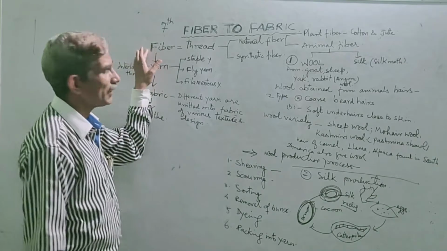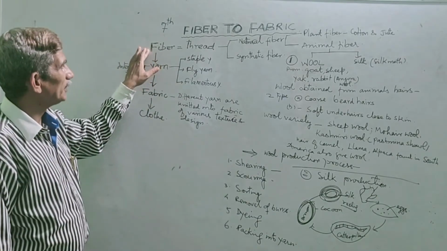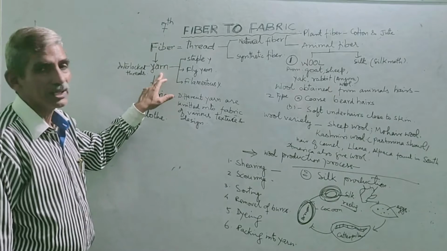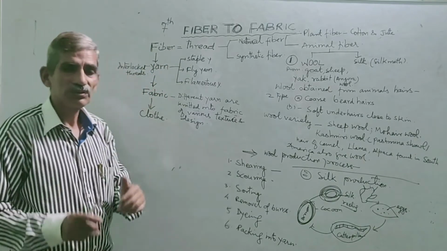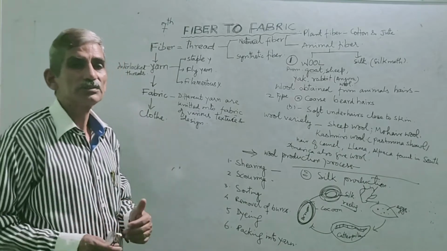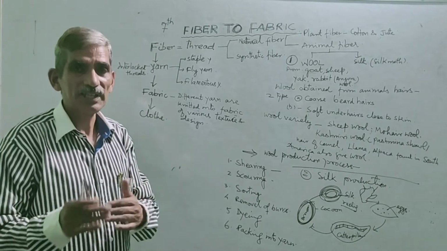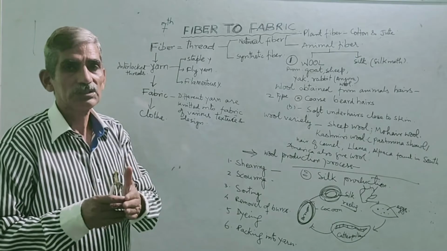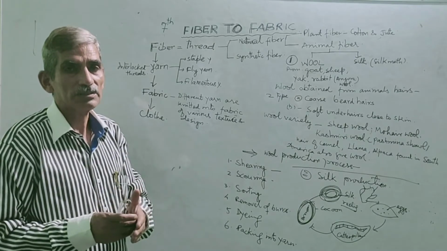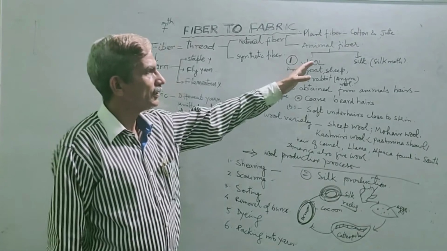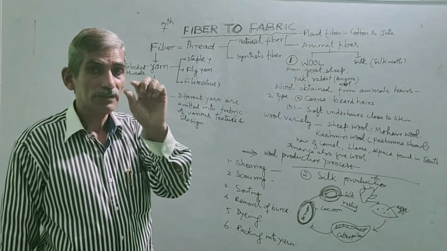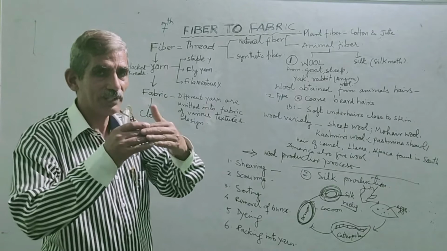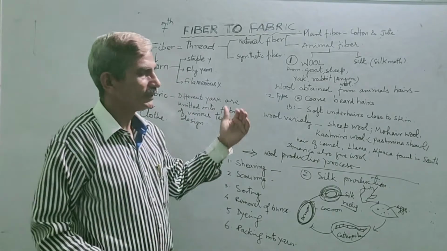The first thing is the fiber. Fiber is converted into yarn. Yarn is the collection of interlocked threads. When many threads are interlocked, they make yarn. In the case of animals, when many animal furs or hairs are interlocked, they make yarn.